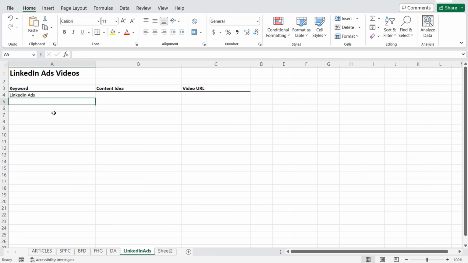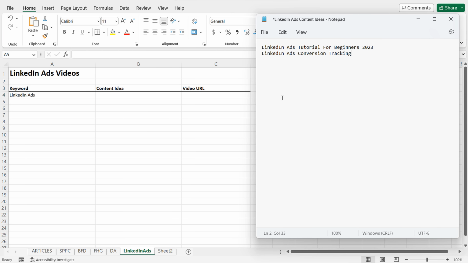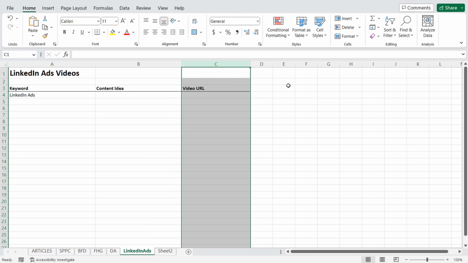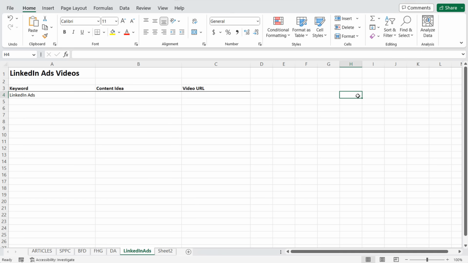So what I'm going to do is I'm going to start here in Microsoft Excel. You could literally use Notepad if you want to. You can use anything you want, Google Sheets, it could be Microsoft Word, however you like to keep your ideas. So we're going to start here in Microsoft Excel and we're going to do keyword. So my first keyword is going to be the short tail keyword LinkedIn ads. We have a column for content idea, and then once we create our video, we'll put our video URL there. So we're just trying to keep ourselves a little bit organized with what content we're creating on our channel.